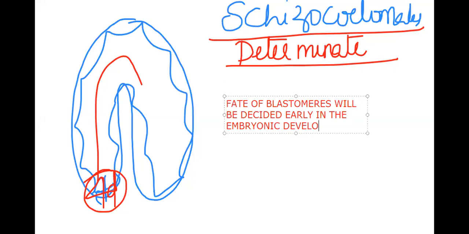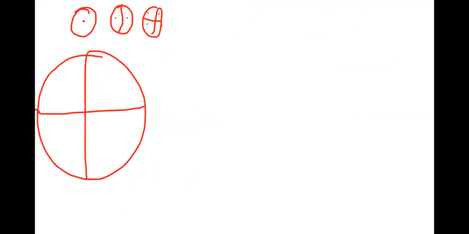So how is it related with that? Now let us see on the next screen how the determinate is correlated with the schizocoelomate. During embryonic development, when zygote, one cell, two cell, four cell, when it comes to the four cell stage, the fate will be decided. That's what we said as determinate. Every cell will decide, I'll become something likewise. That's why we call it determinate type of cleavage. The fate of blastomere is decided early in the embryonic development.